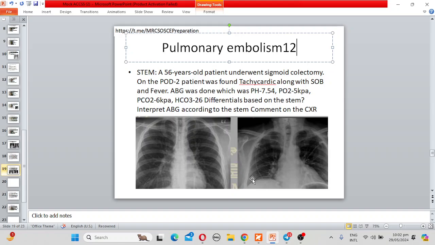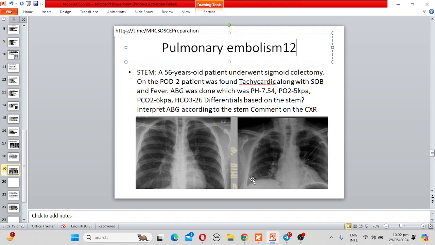Due to stasis and Virchow's triad, there will be formation of thrombus in deep veins, and it travels through the popliteal veins, external iliac veins, common iliac veins, IVC, inferior vena cava, and right atrium, right ventricle, and then pulmonary vasculature. It blocks the pulmonary arteries, leading to pulmonary embolism. The signs will be reflex tachycardia due to the decrease in tissue perfusion of the lungs.